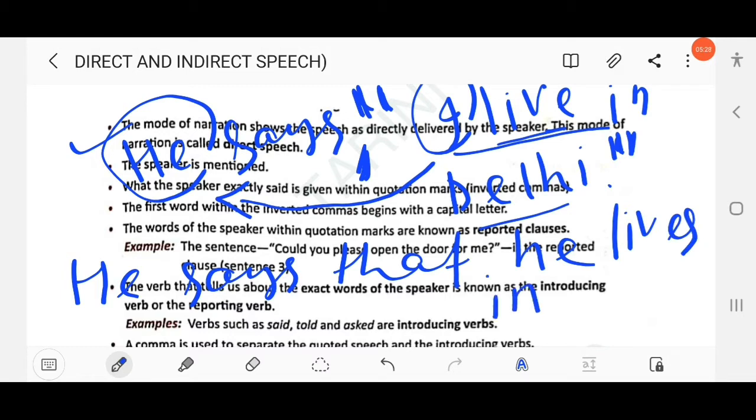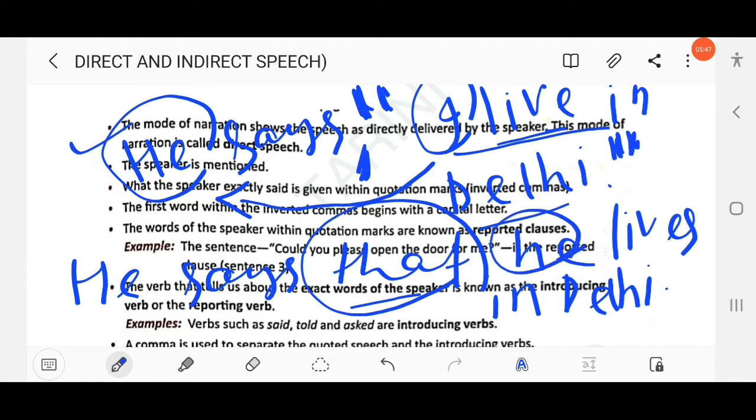In direct speech we use a comma and inverted commas, the quotation marks. In indirect speech we use the conjunction that, and the pronoun and the tense also change. This is known as indirect speech. Clear?